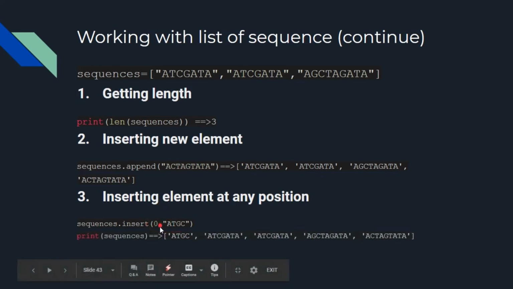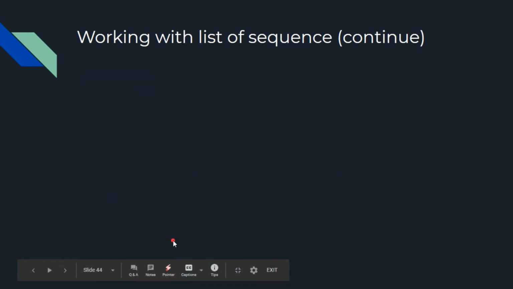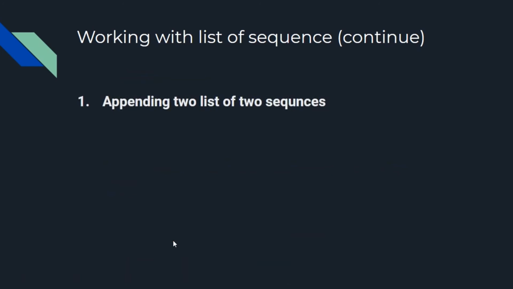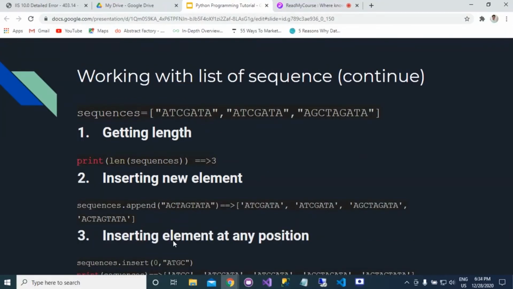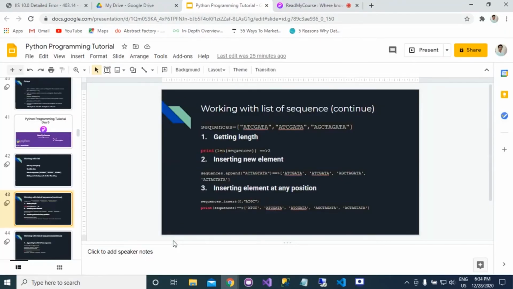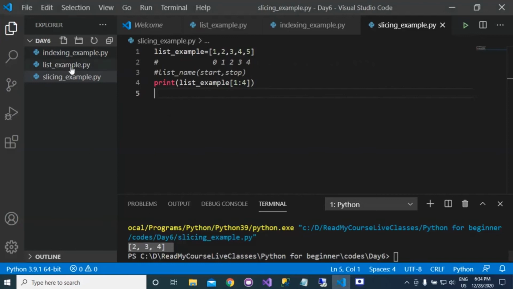Here you can see that we have passed 0, so this value will be added at the 0 index. Before going further, if you have any doubt you can ask. Okay, first we will be practicing on this.